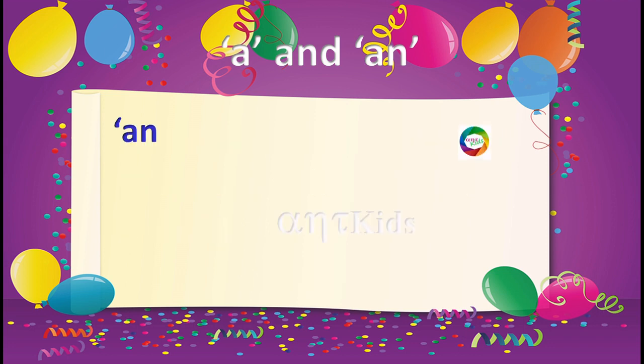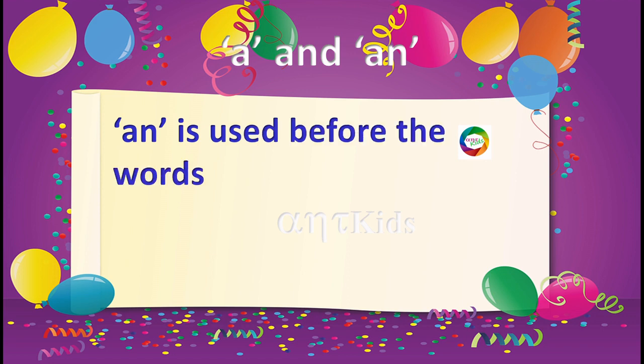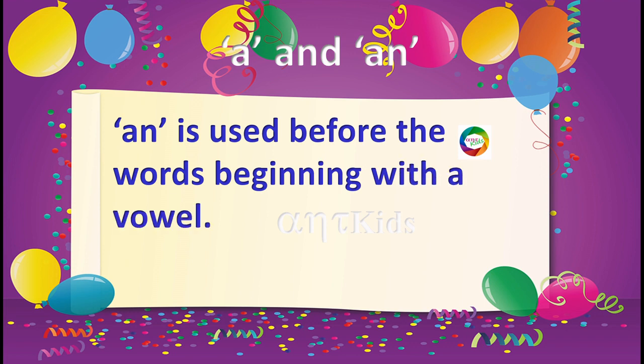Now we will see use of an article an. An is used before the words beginning with a vowel. That is, suppose a word is beginning with A, E, I, O, U, we have to use the article an.